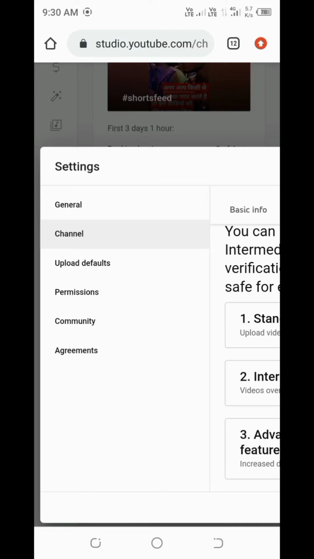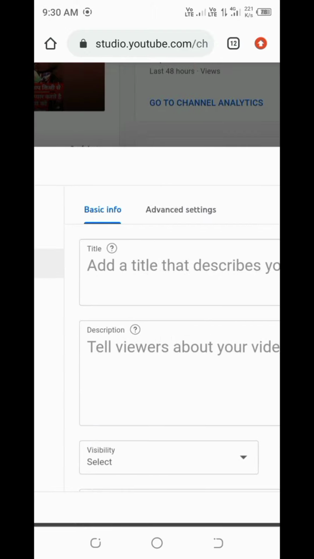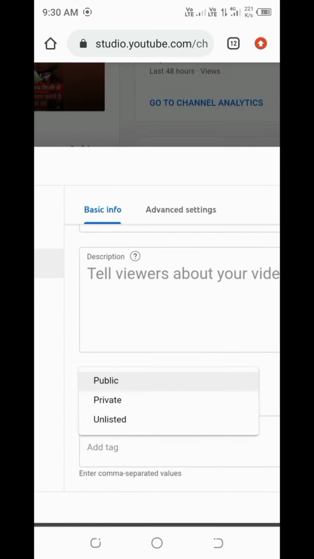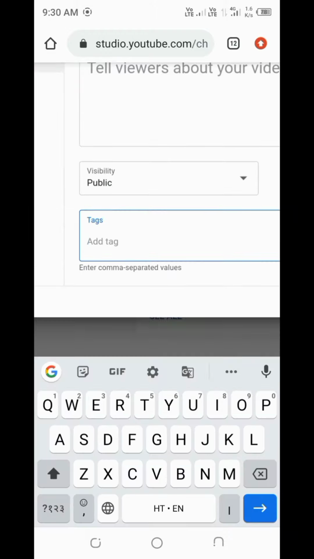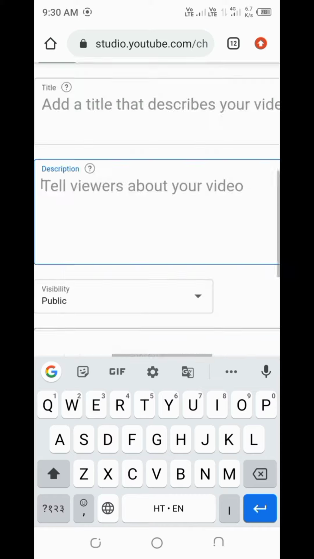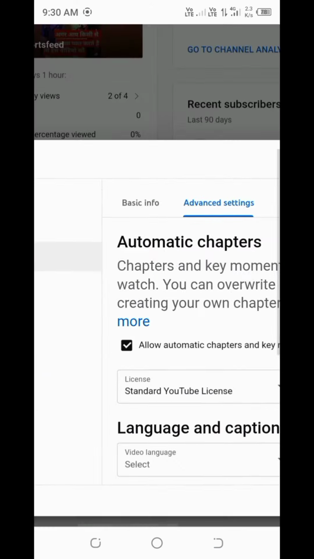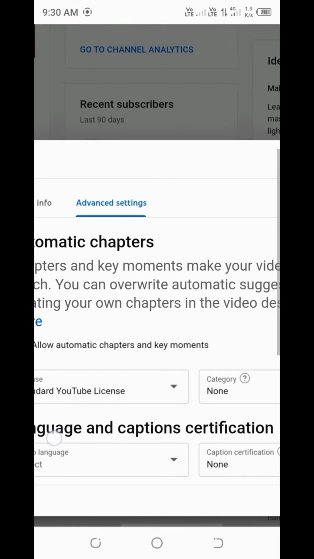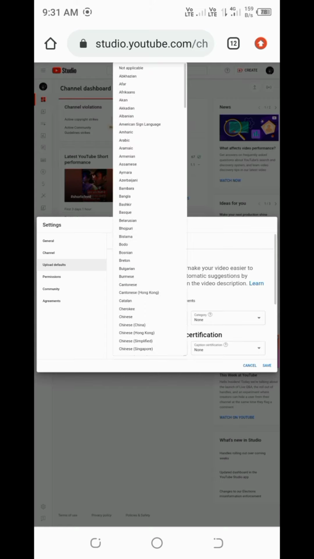Friends, next step, Upload Defaults. Press here, and friends, fill in the title, description, and visibility. Fill in the tags too, and friends, go to Advanced Settings, allow comments, and choose your video language. Choose the video language, friends.